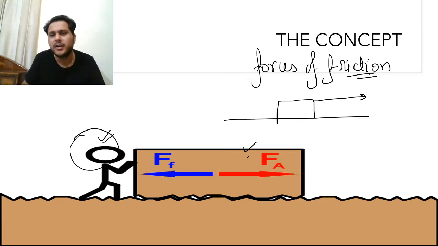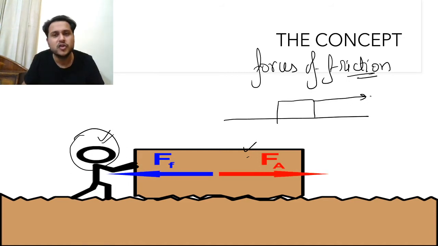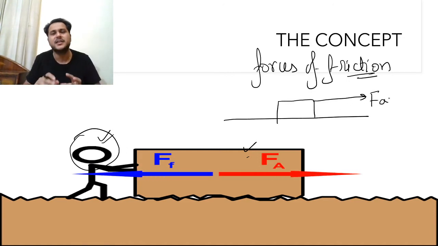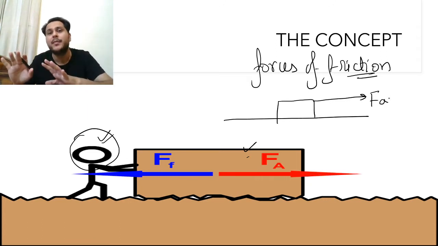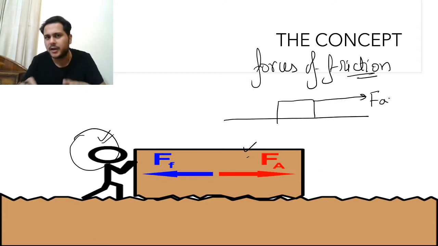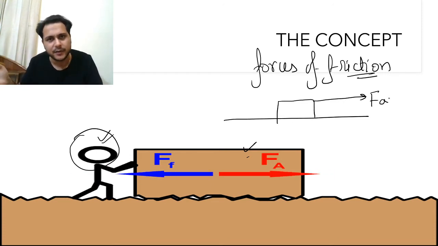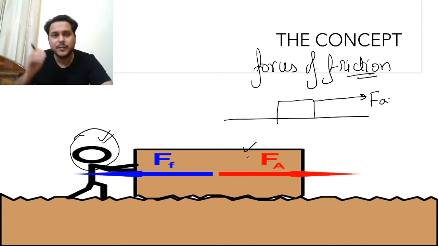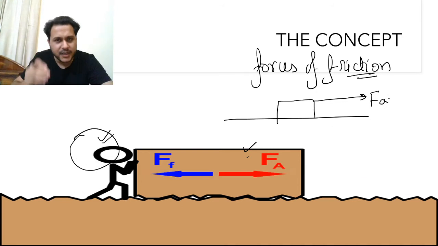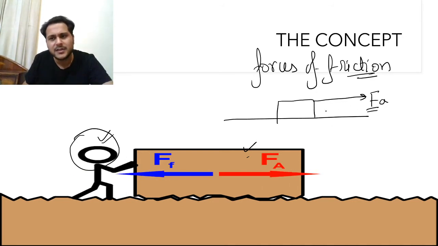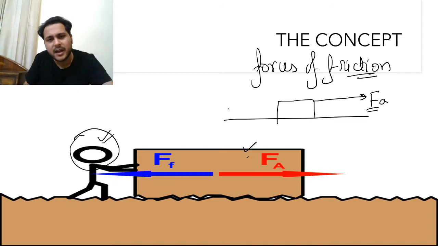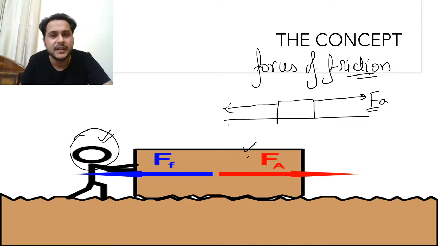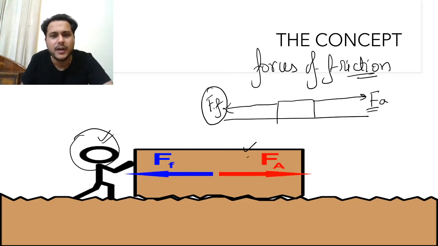Suppose this is a block. You are trying to move it in this direction, so the applied force will be in this direction. Say it is FA. FA is what? The applied force. It may be a push, it may be a pull, or it may be any other force that we will cover in a separate video. For that you have to see all the videos. In this particular topic, the point of consideration is only the friction force. Whenever the applied force is acting in this direction, there will be a reactive force in the opposite direction, and this reactive force will be no other than the force of friction. I will call it FF.